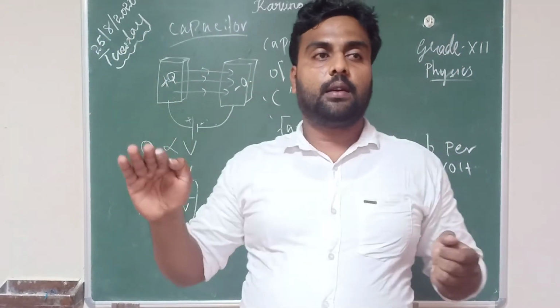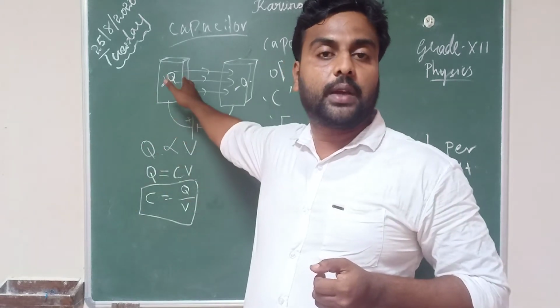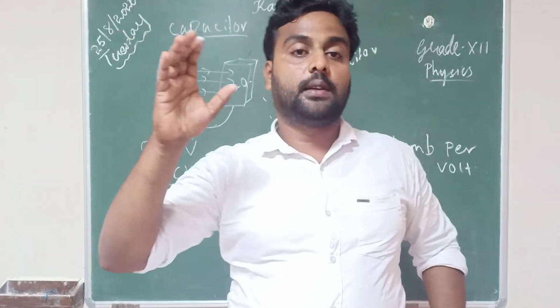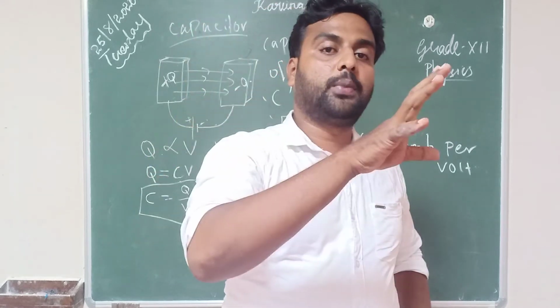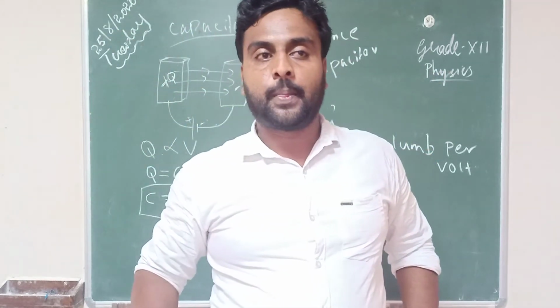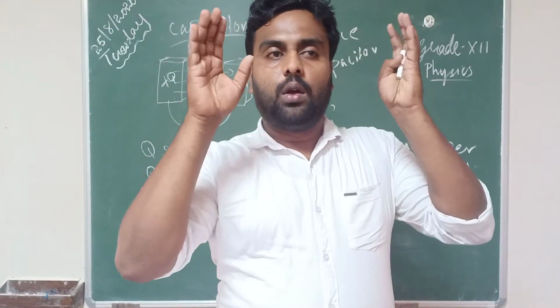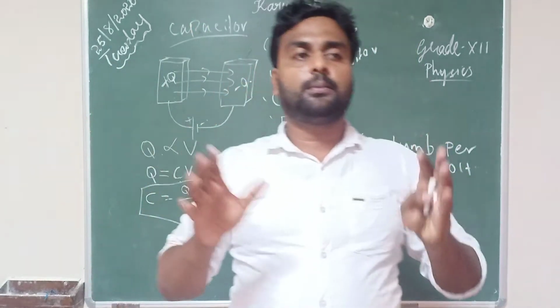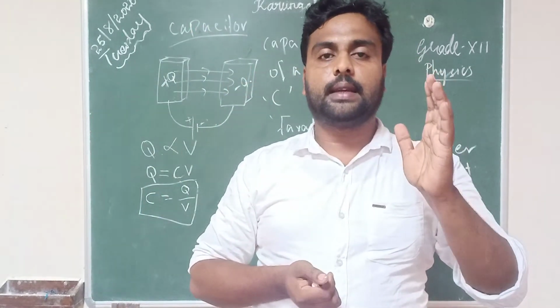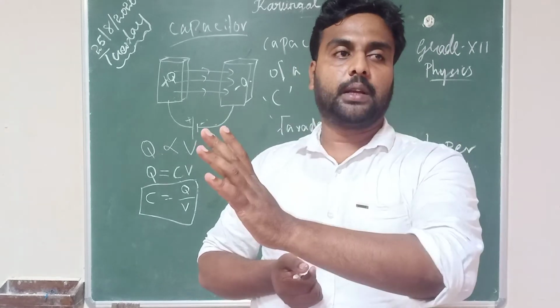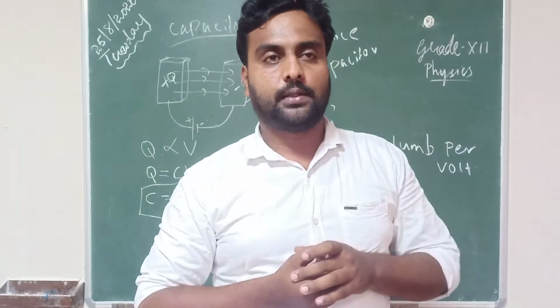When we connect the battery terminals to these parallel plates, charges are transferred from one metal plate to the other. One plate becomes positively charged, plus Q, and the other plate becomes negatively charged, minus Q.